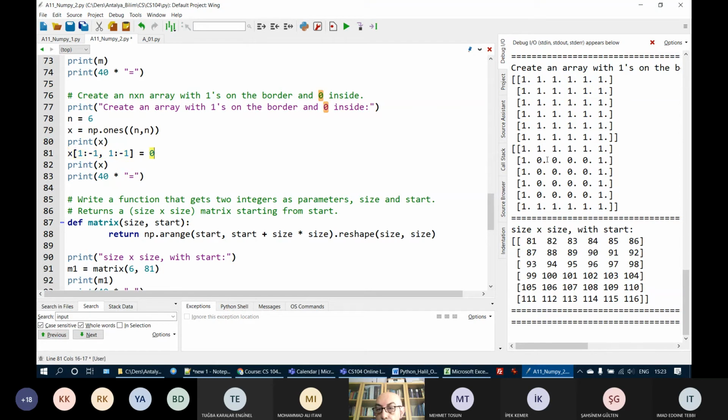So the middle part here is set to 0 with this line on line 81. Okay, on line 81, we are just assigning zeros to this sliced area. This is the sliced area, okay, the middle part. And when I print X, I get this one.